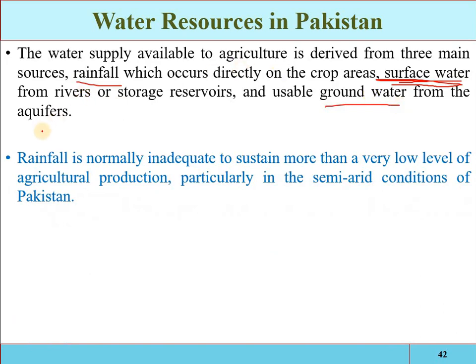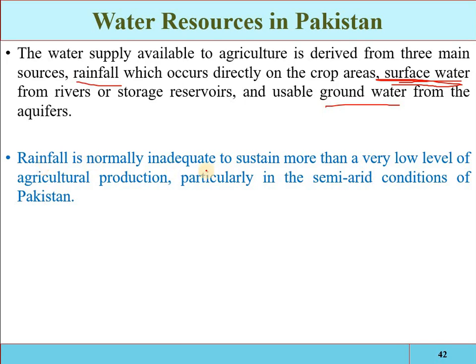Rainfall is normally inadequate. Rainfall is not occurring uniformly throughout the country. There is spatial variation in the rainfall, and also temporal variation. In some months of the year more rainfall occurs, in some months less. Also in northern areas more rainfall occurs, in southern areas less.